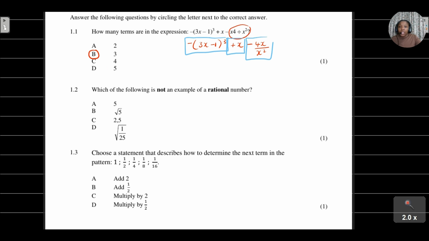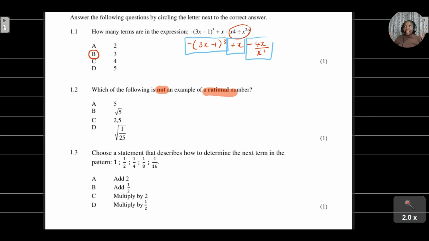All right, I think we're ready to now look at this question here. They're giving us a question, and this question is saying, which of the following is not? I always say this to my students: you all the time need to ensure that you highlight the keywords. And here they have highlighted the keywords for us, to make our lives a bit easy. So which of the following is not an example of a rational number?